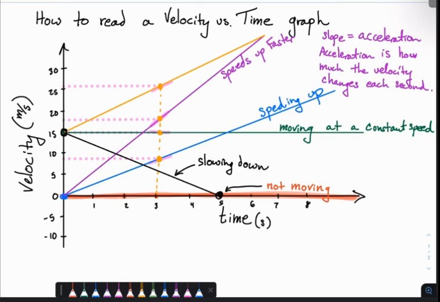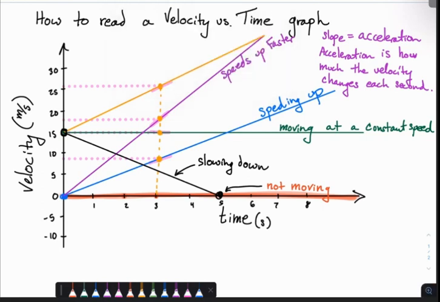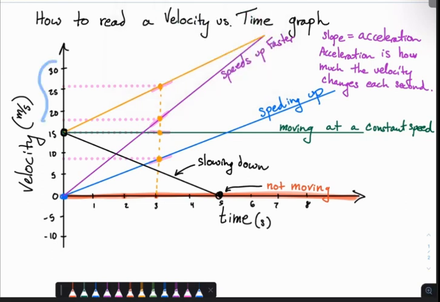A lot of times students will tell me that this is going backwards. Well, a negative slope on a position versus time graph is going backwards. But on a velocity versus time graph, anything up here with a positive number is going forwards, and anything below the horizontal axis down here is going backwards because those velocities are negative, and negative velocities mean that you're going backwards.